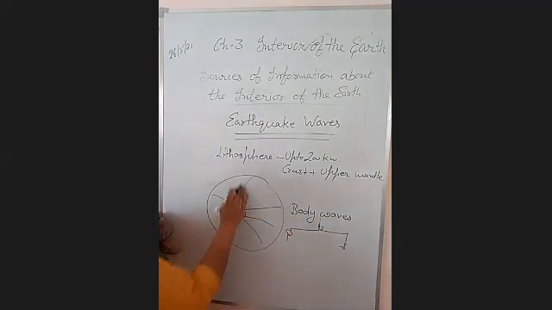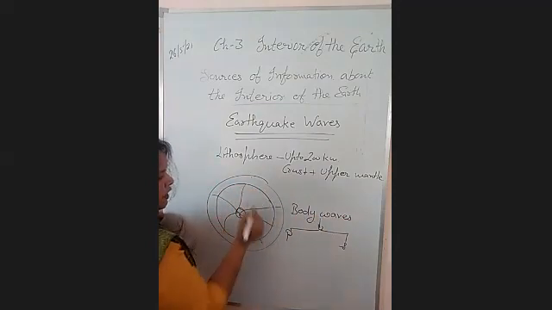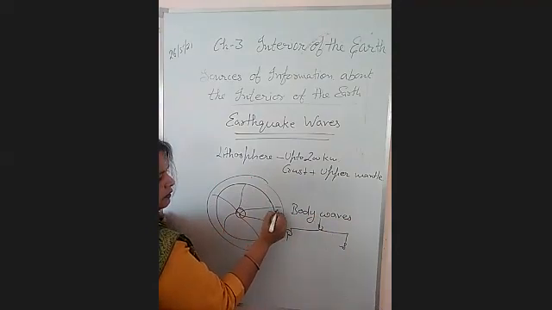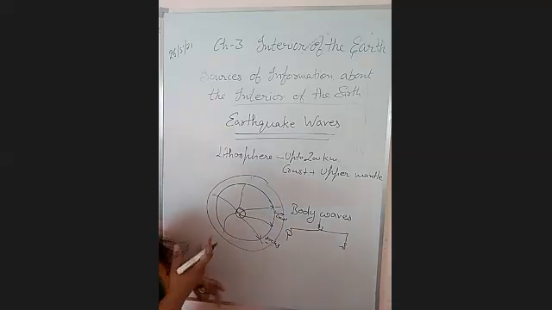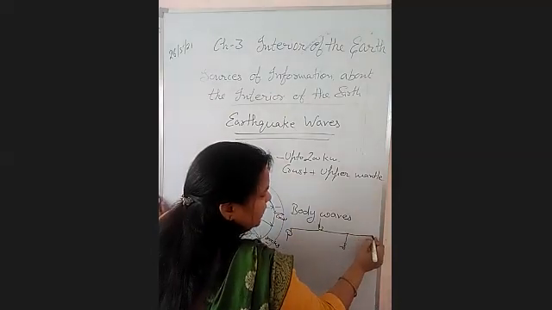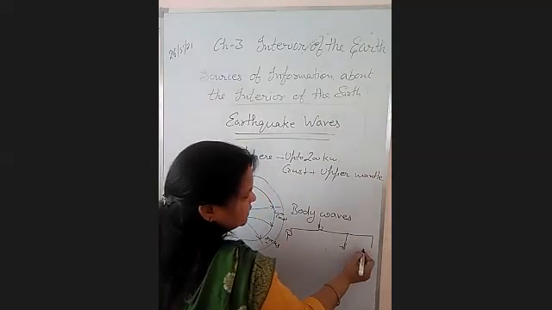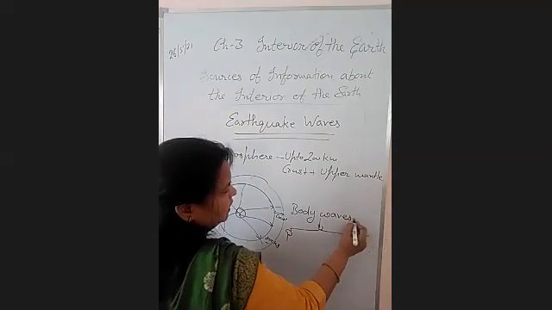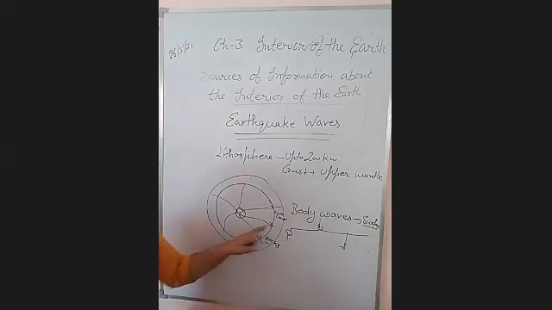When these P waves and S waves reach the crust area, they strike the rocks, right? When they strike the rocks, the third type of waves is produced, known as L waves or surface waves, because they are produced near the surface.